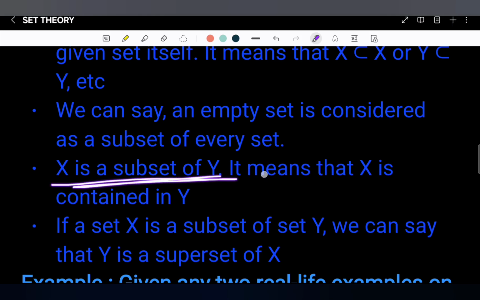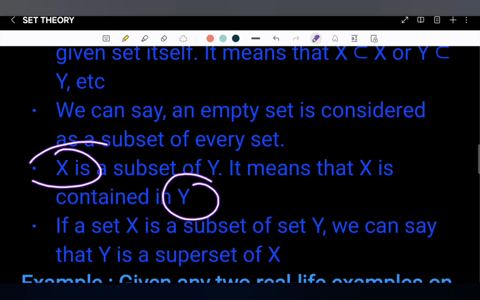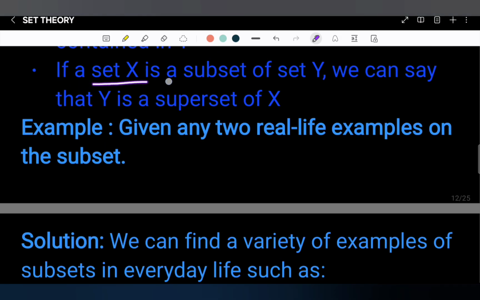If X is a subset of Y, it means that X is contained in Y. Complete X is present in set Y. If set X is a subset of set Y, then we can say that Y is the superset of X. So, how can we represent?